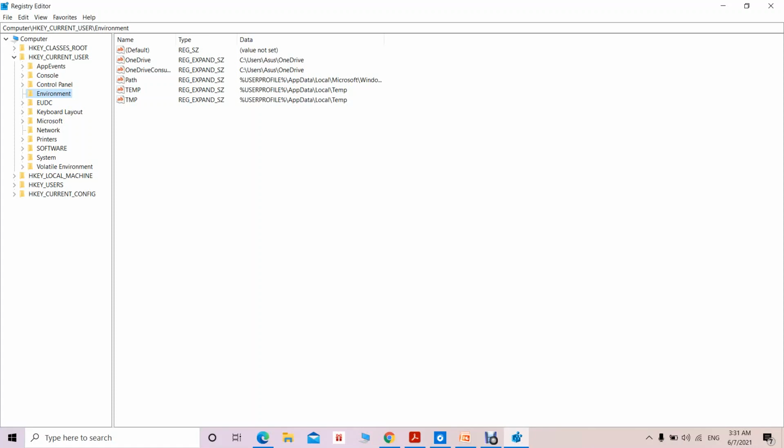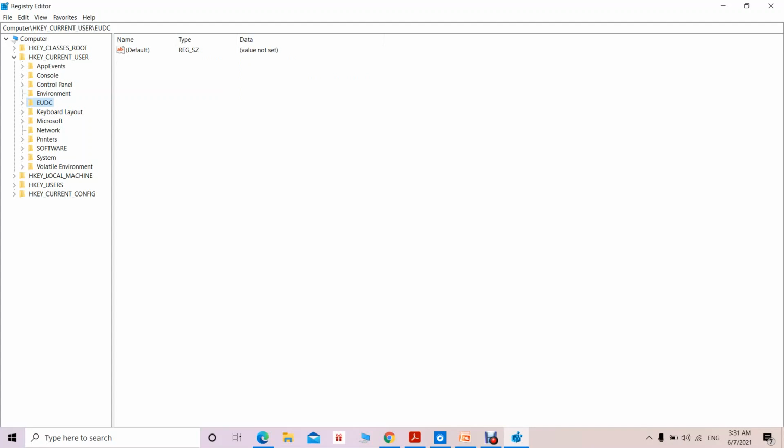Then end user defined character, so the font for the end user defined character is specified by using this registry key. Keyboard layout, it specifies the layout of the keyboard. Whatever the keyboard that has been connected, the layout of that particular keyboard is specified in this registry key. Then this particular Microsoft key is for the Windows operating system itself.